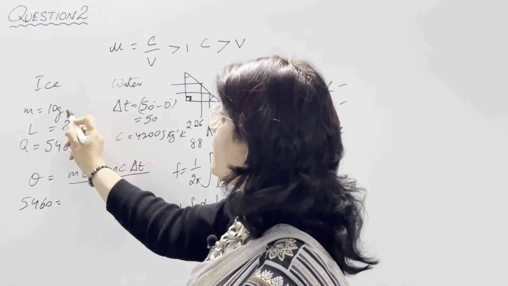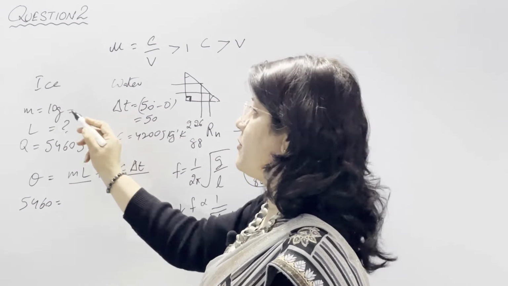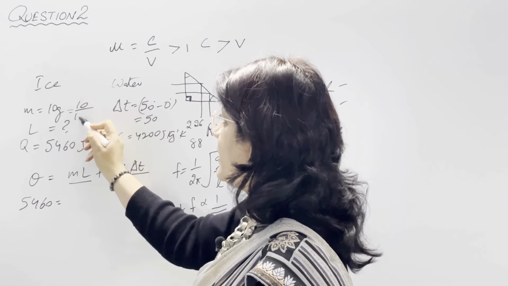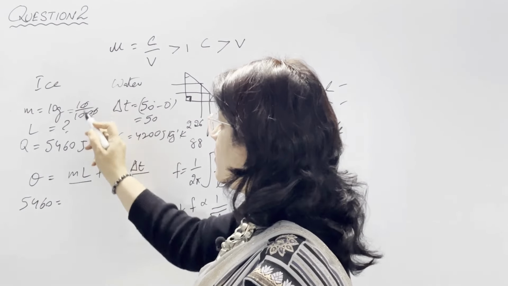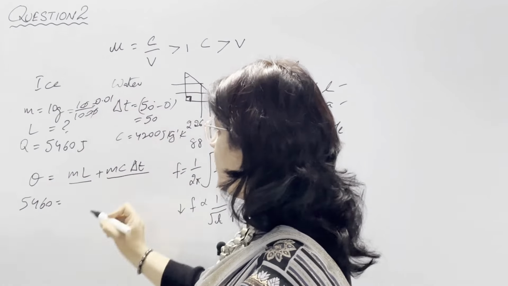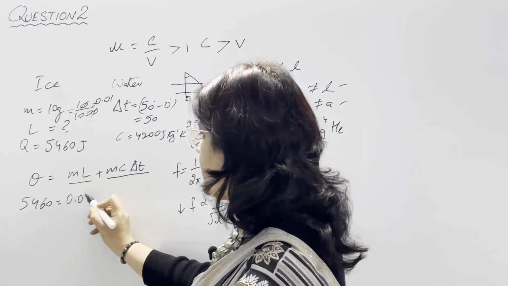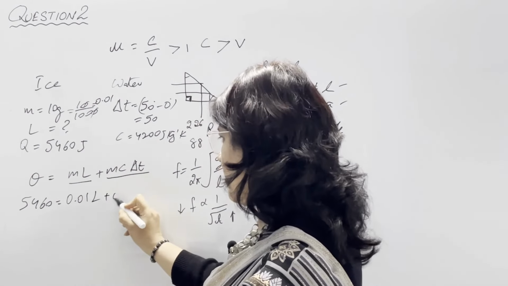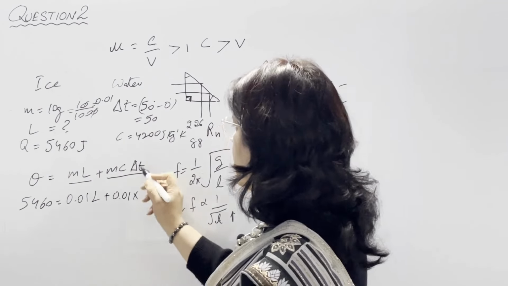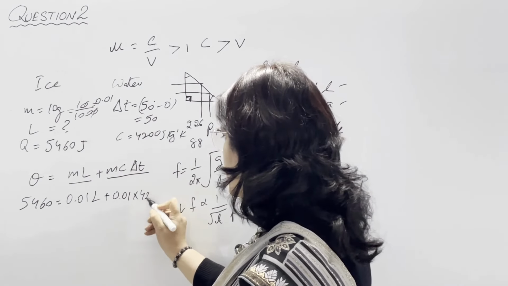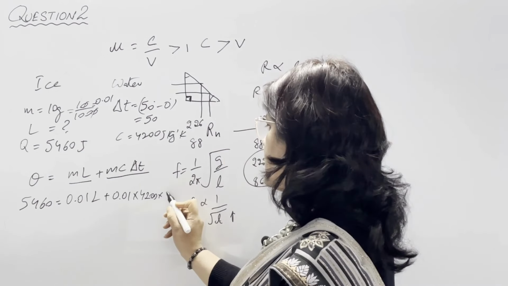Mass is given as 10 gram, but we need to convert it into SI unit first, so divide by 1000 to get kg. Mass is 0.01 kg. So 0.01 L plus 0.01 into C, which is 4200, into delta T, which is 50.